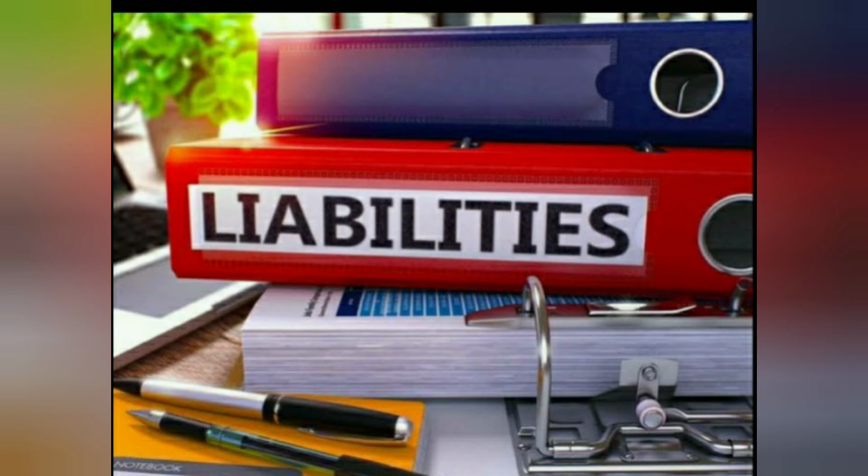Next term is liabilities. Liabilities refers to the financial obligation of a business. These denote the amount which a business owes to others, like a loan from a bank or other person, creditors for goods supplied, bills payable, outstanding expenses, bank overdraft, etc. It may be internal or external. Internal belongs to the owner and external belongs to the outsider parties.